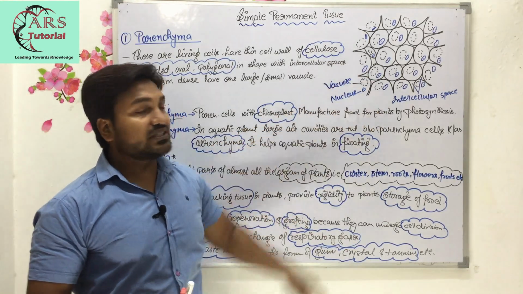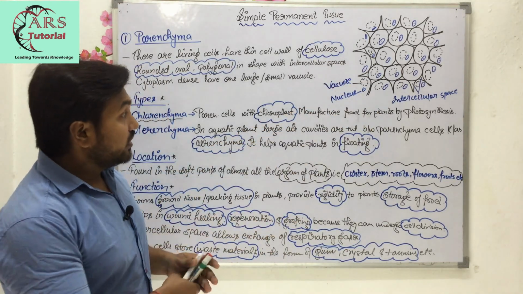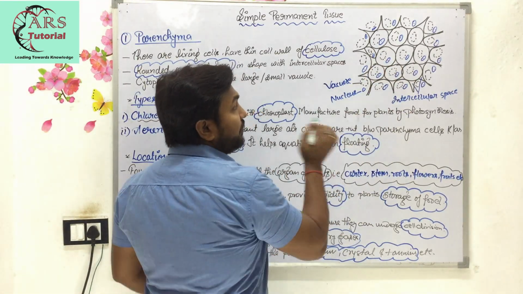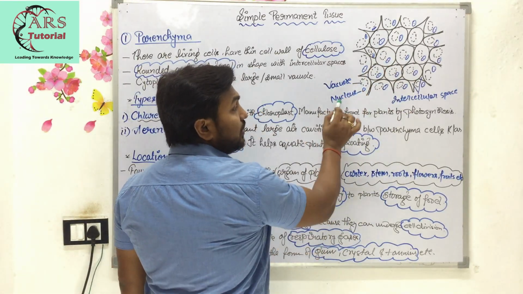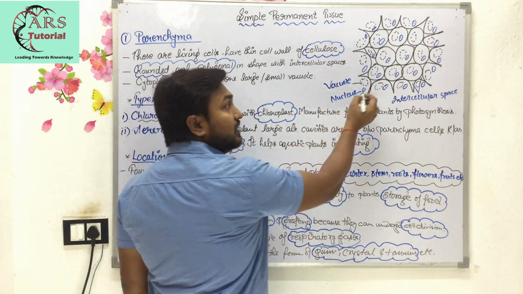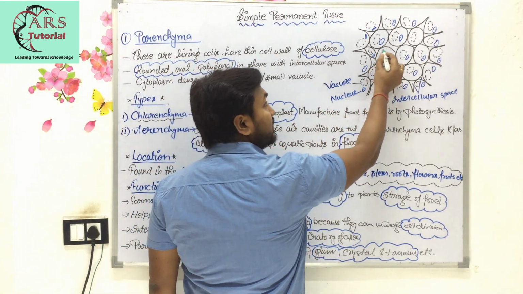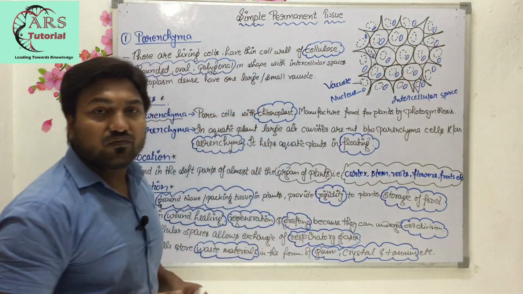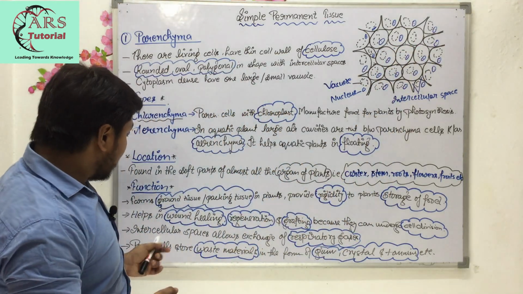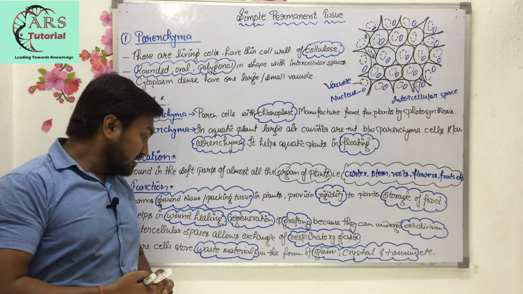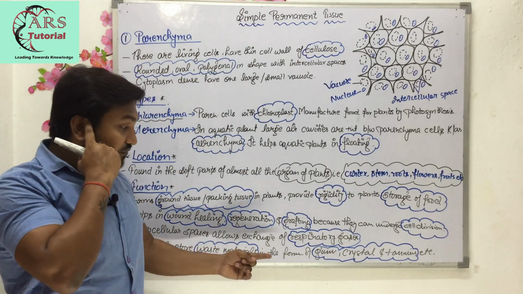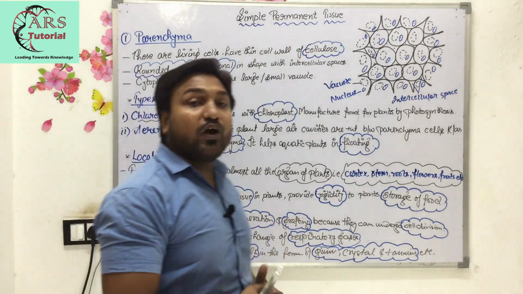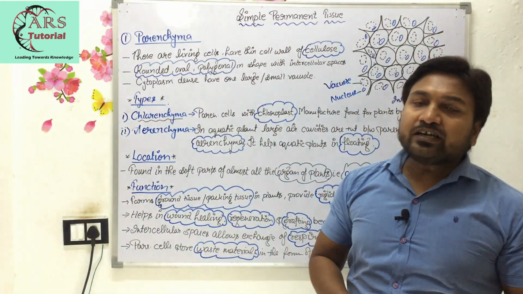Here you can see in the diagram that this is parenchymatous tissue where large vacuoles are present, the nucleus is present, and there are air intercellular spaces which help in exchange of gases. Okay. Now the last point is that parenchyma stores waste material in the form of gum, crystals and tannins. These are the few points I have written here that are very important.